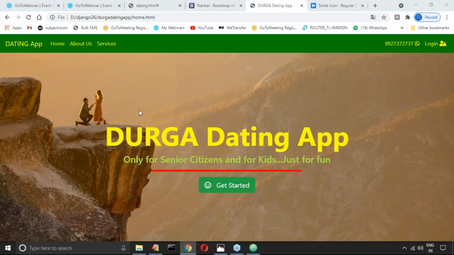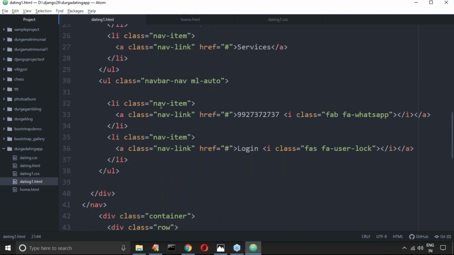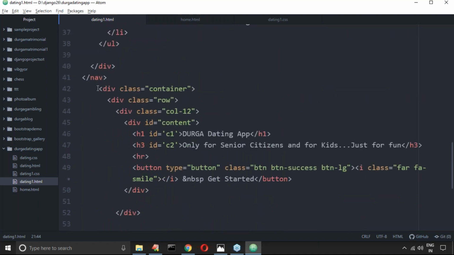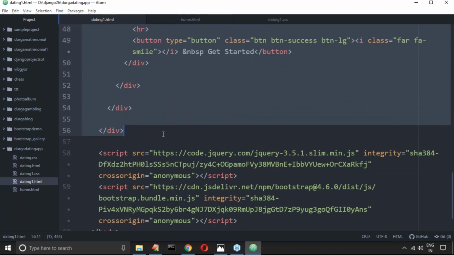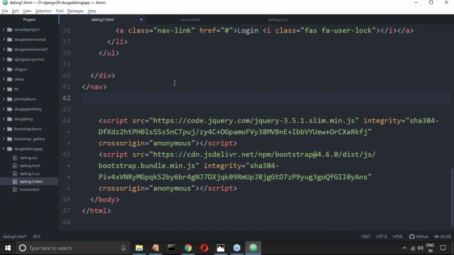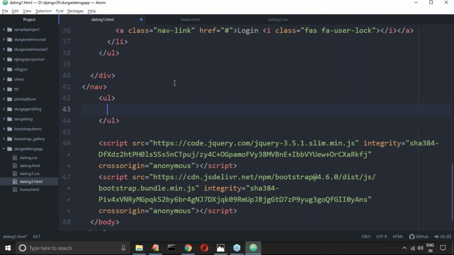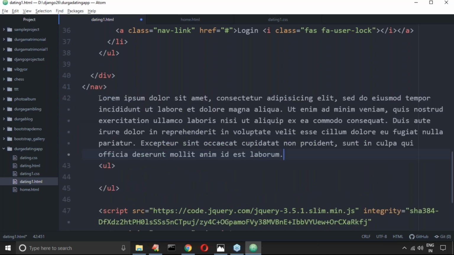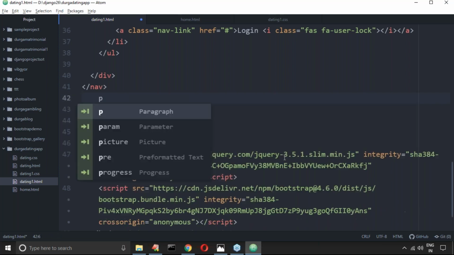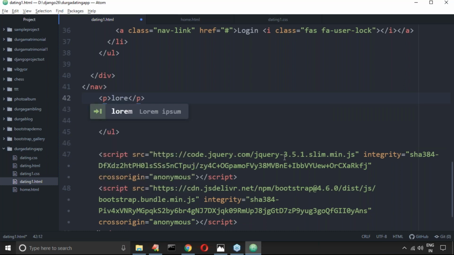There is no difference. What is the reason for that? Because of this one here. What I will take is, let me remove, okay, just navbar must be compulsorily required. What I will take is, in the home page, let me take some ul. I'm taking ul, okay, like so here, just home, then lorem ipsum, sorry, paragraph, p tag I'm taking, paragraph lorem ipsum.